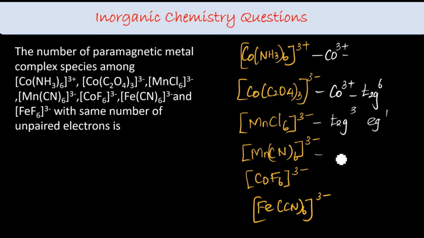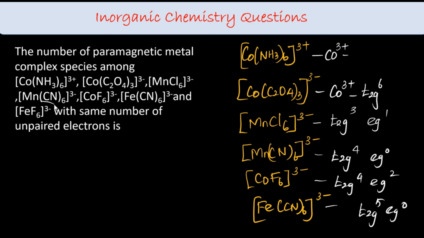And manganese with CN, that is 3d4, t2g4 eg0, that's again paramagnetic. CoF6 is also t2g4 eg2, and the iron CN complex is t2g5 eg0. Anything left? Yeah, Fe F6 3 minus, which is t2g3 eg2, right? Because fluorine is a weak field ligand.